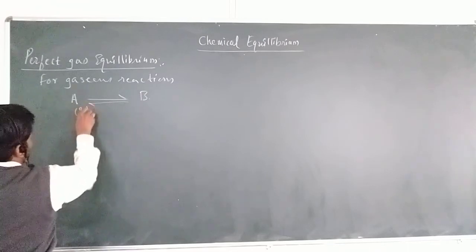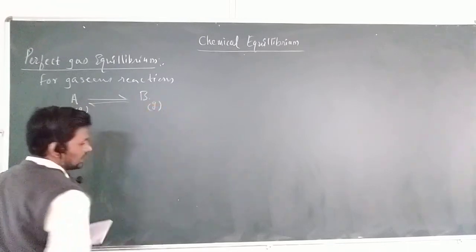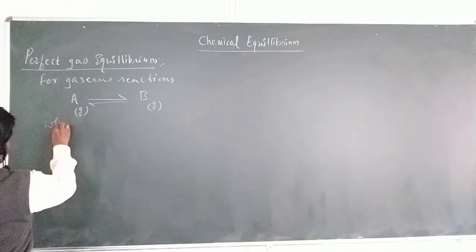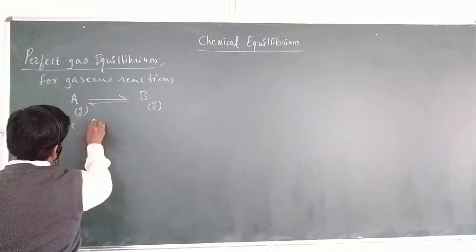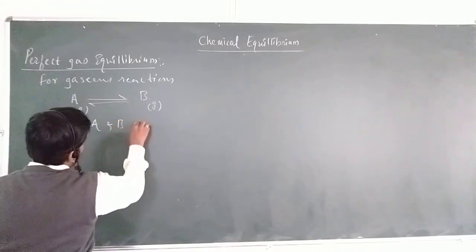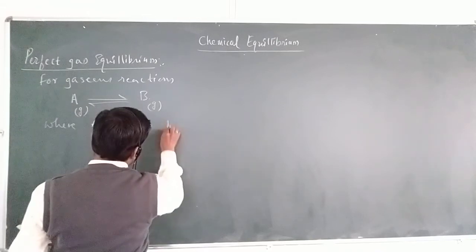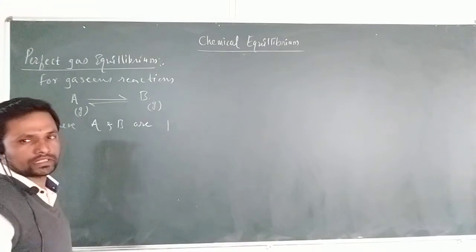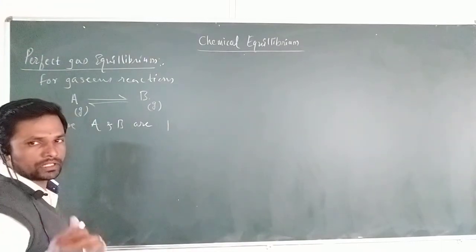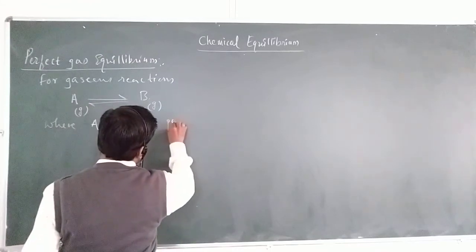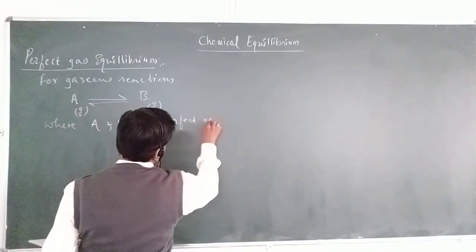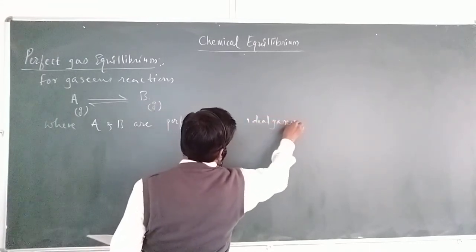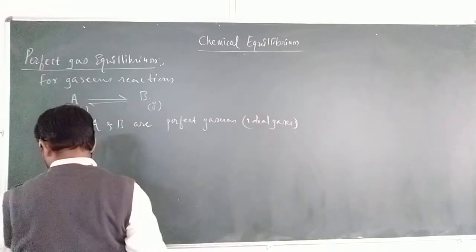A is the gas molecule and B is also a gaseous product. Here A and B are perfect gases, that is nothing but ideal gases. What is perfect gas equilibrium? It is the equilibrium obtained where A and B are perfect gases or ideal gases.